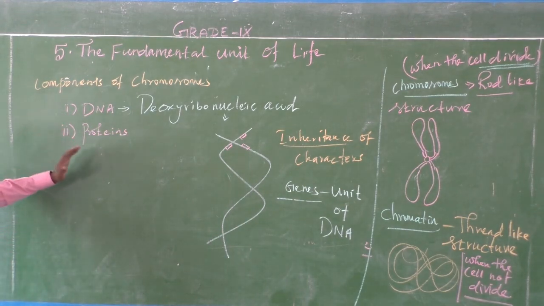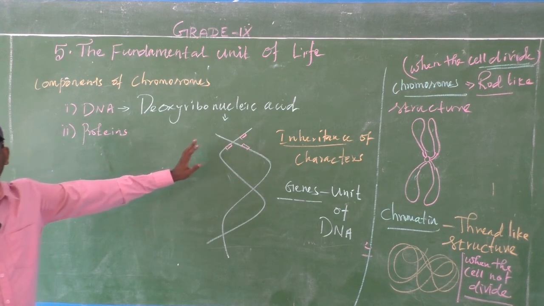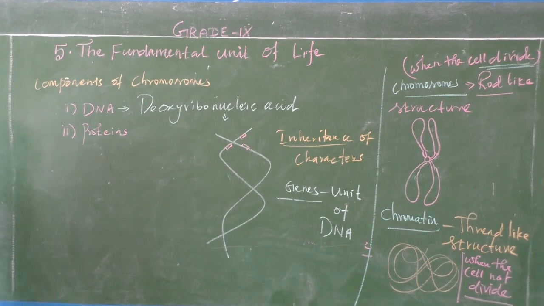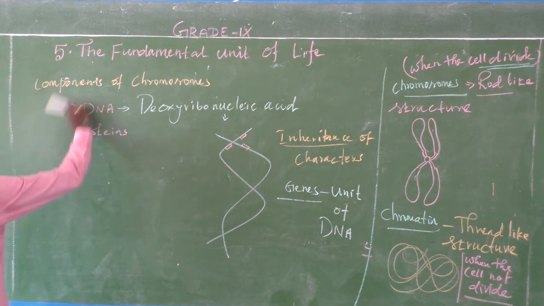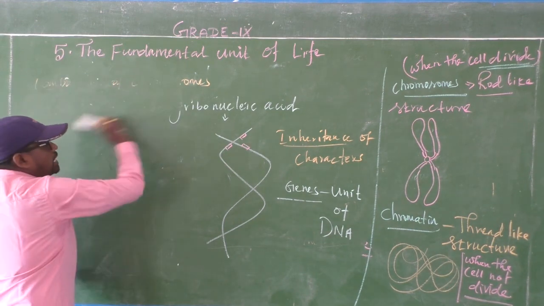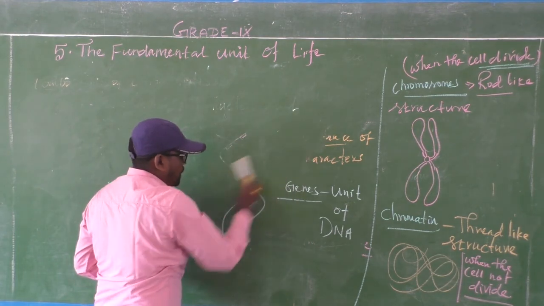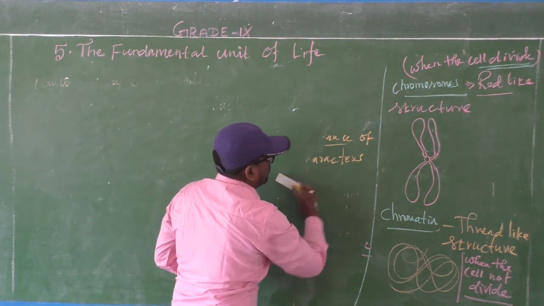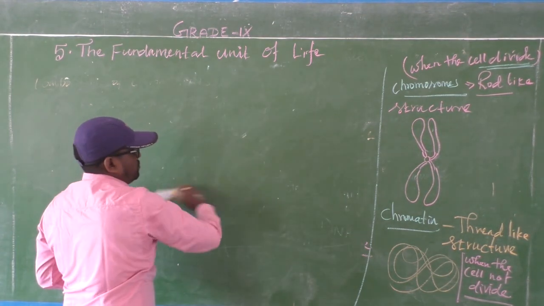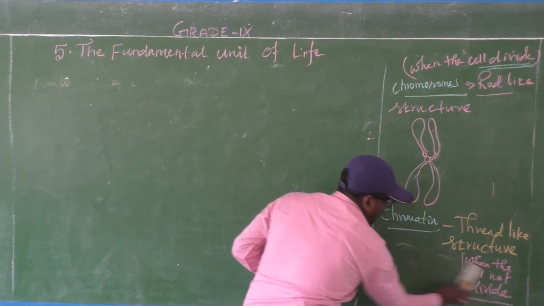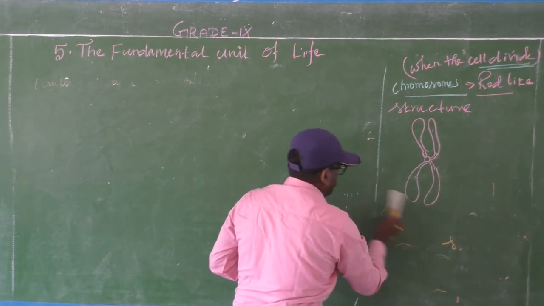Okay, so the DNA and the proteins are present in the chromosomes. Okay, now the nucleus is present in all the cells.